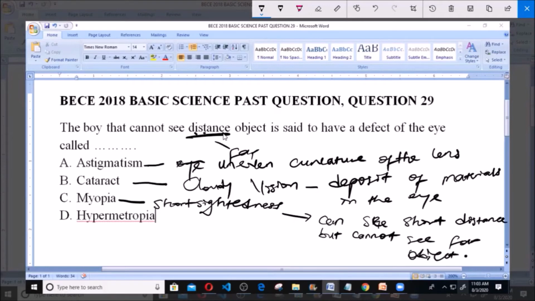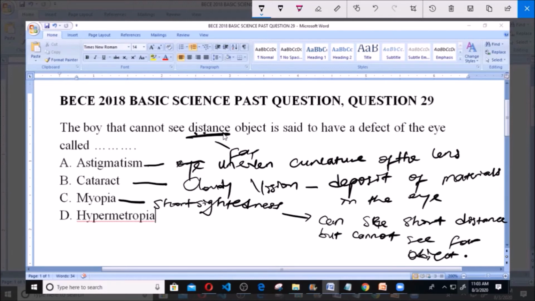The person can see only objects that are close to them. That's myopia, and that's why it's called short-sightedness. This is because the eyeball is longer than normal.